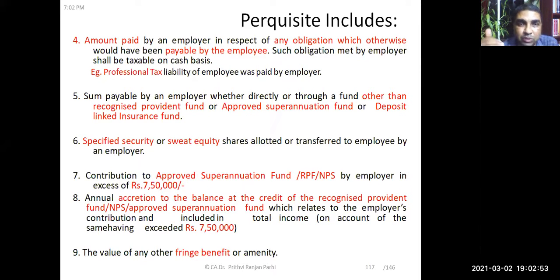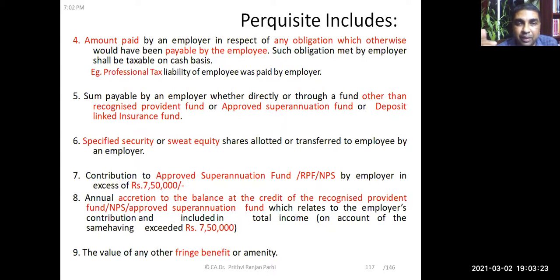It also includes an amount paid by an employer in respect of any obligation which otherwise would have been payable by the employee. If some obligation is payable by the employee, but for some reason the employer is paying that, in that case that will be treated as a perquisite. For example, professional tax, which is a liability of the employee, if that is paid by the employer, that will amount to a perquisite.